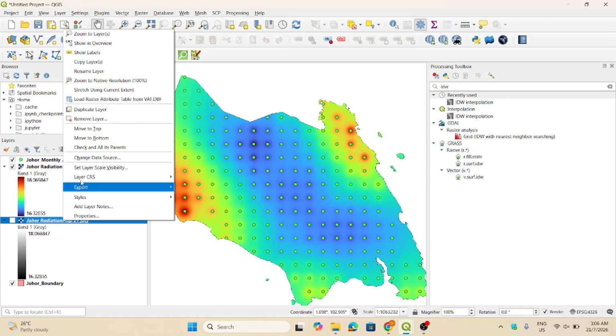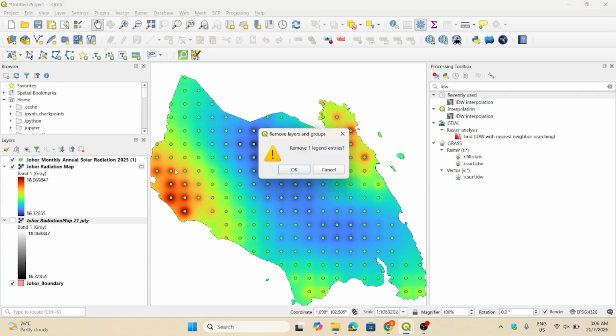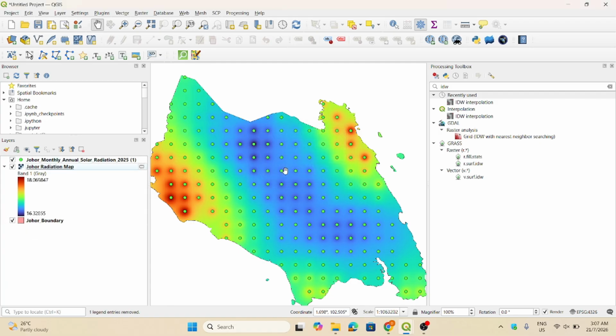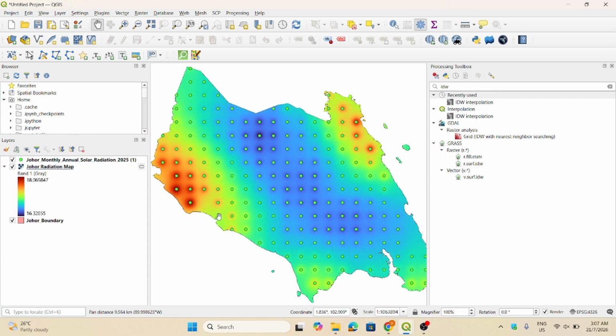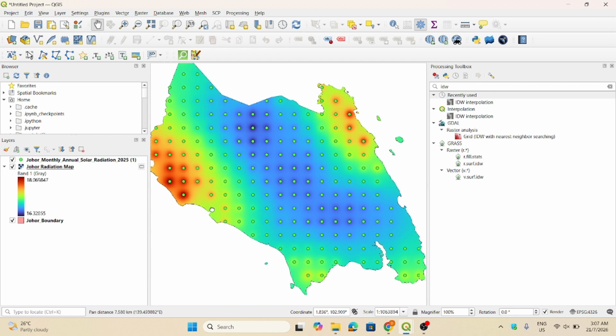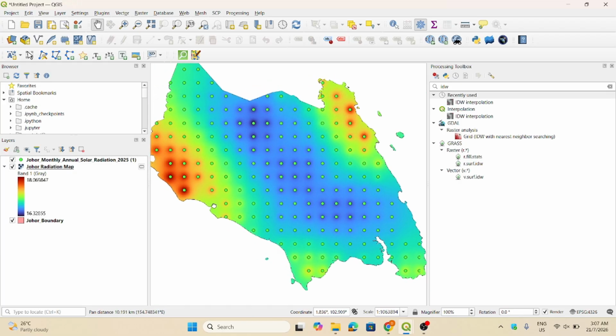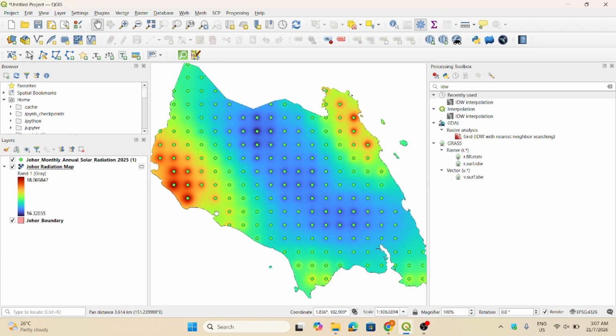and the blue section is very low. So from this map we can use it as a guideline if we want to install solar energy or something like that in the JOHOR area. So this is the map that I produced. You can use this as a guideline for other locations as well. Just change the script, and then you can produce the map for other locations as well.